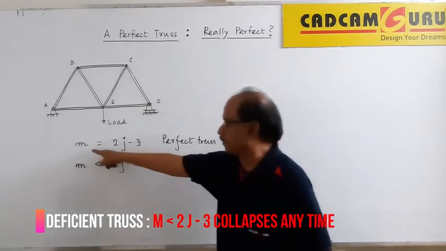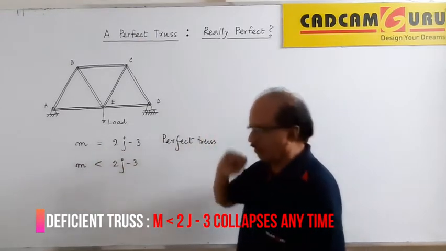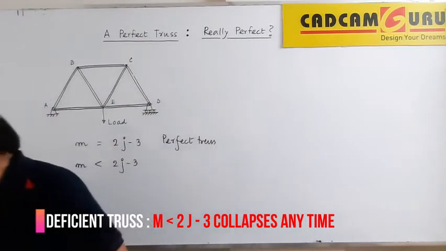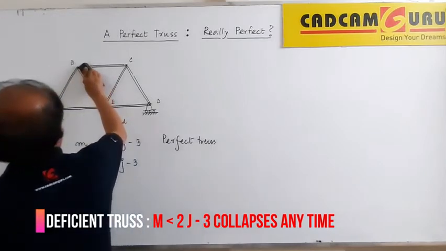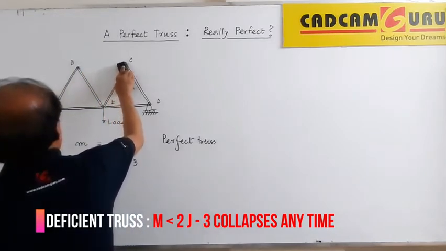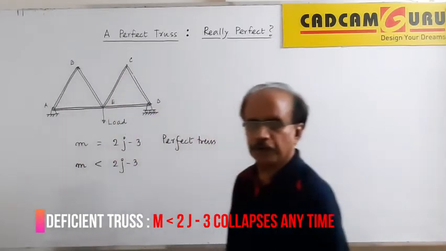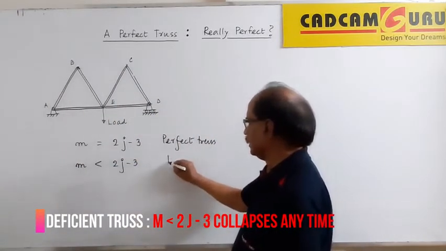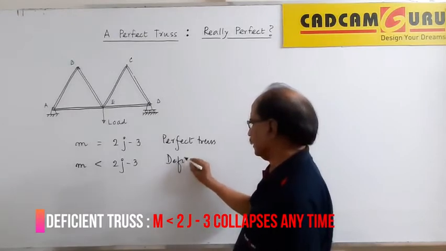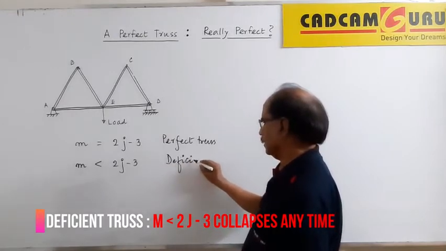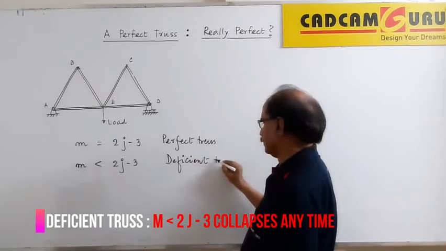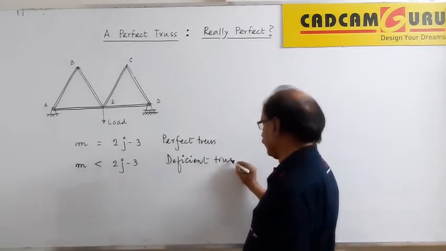The number of members required as per this condition is 7, but our members are not 7, our members are, let us say, 6. Then the truss looks like this. The number of members is lesser than stipulated. Such a truss is called a deficient truss.